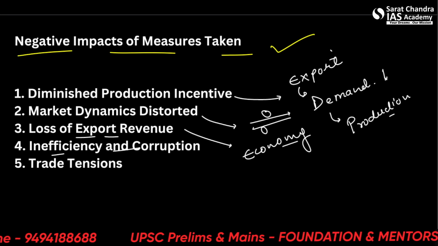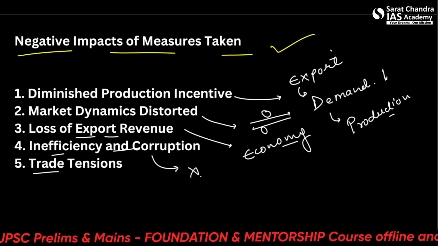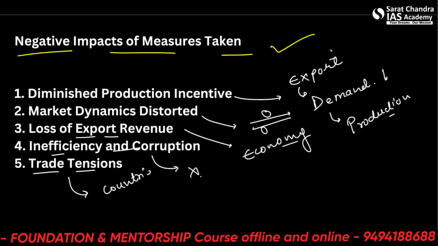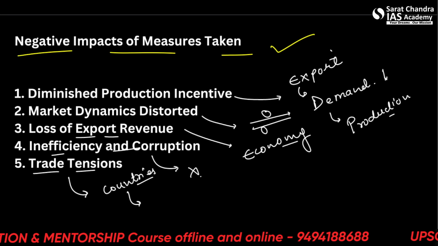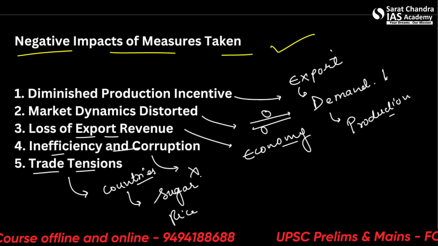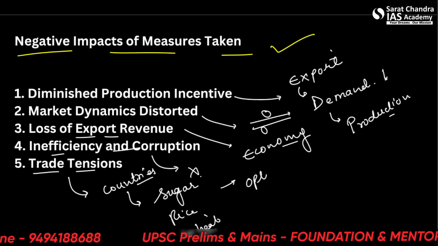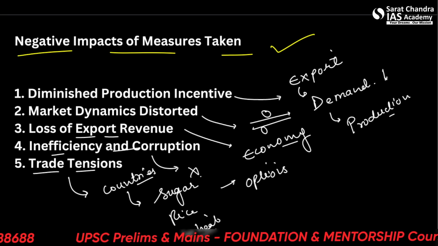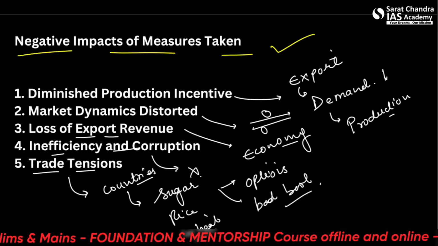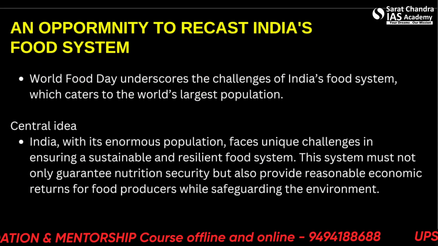Inefficiency and corruption, so this we cannot comment on, but it's one thing that needs to be there. And trade tensions, so with various different countries who imported our sugar, rice, as well as wheat. So they will naturally find other options and mark India in their bad books. Alright, so this can also be some issues. Alright, let's come to the next news.